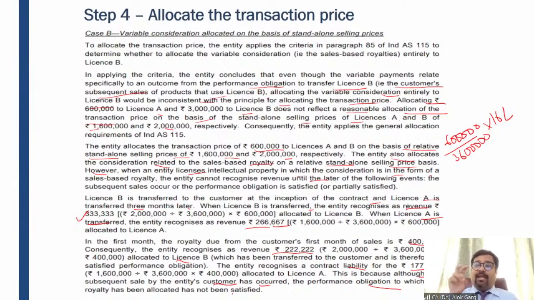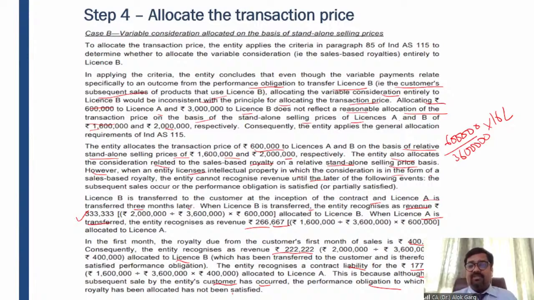And we need to allocate this variable consideration into A and B on the ratio of their standalone selling price, like 4 lakh multiplied by 16 divided by 36, 4 lakh multiplied by 20 divided by 36. For license A, we have recognized a contract liability. Why? Because the performance obligation, the price relating to that performance obligation, has not been satisfied. This license A will be transferred after a period of 3 months, right? And hence we have not recognized this